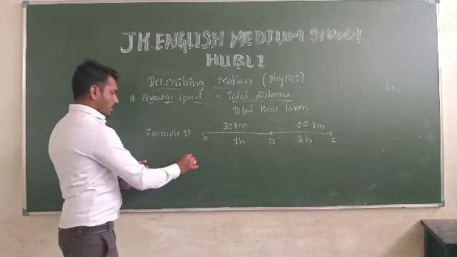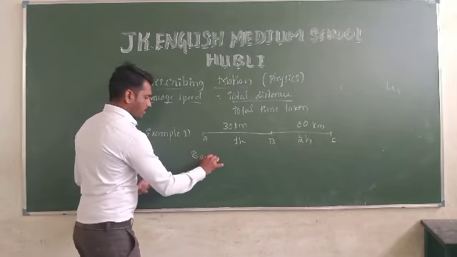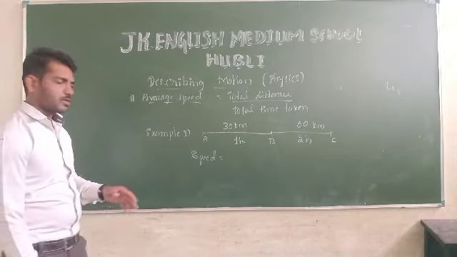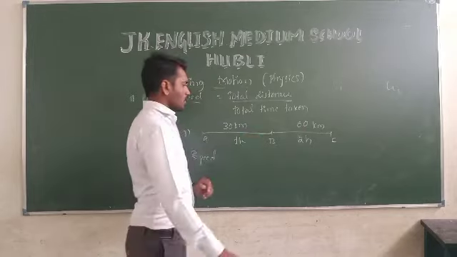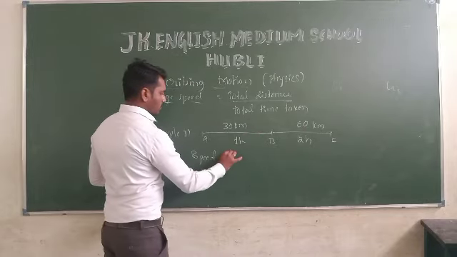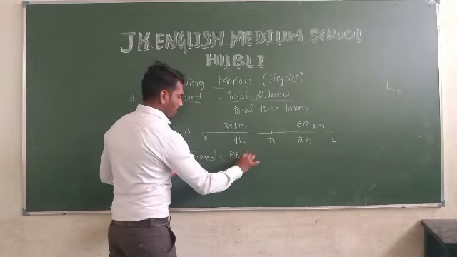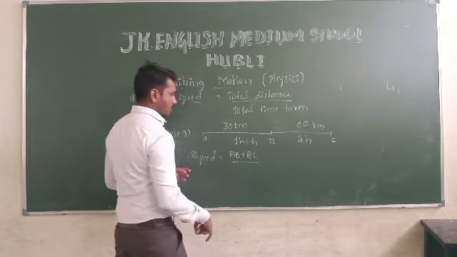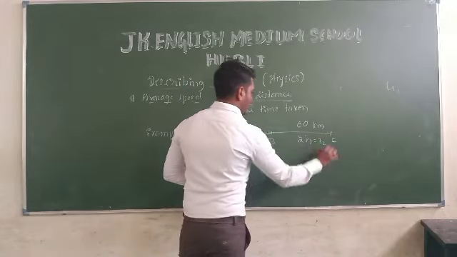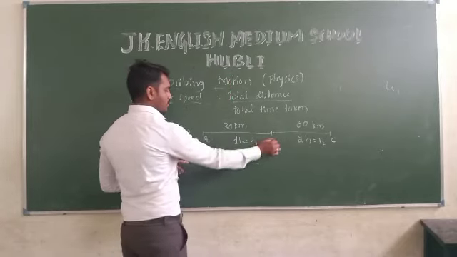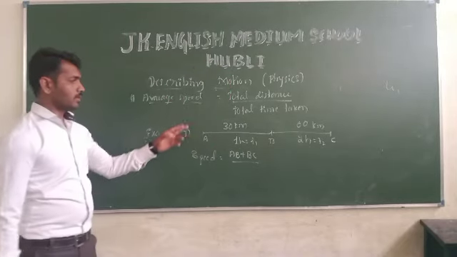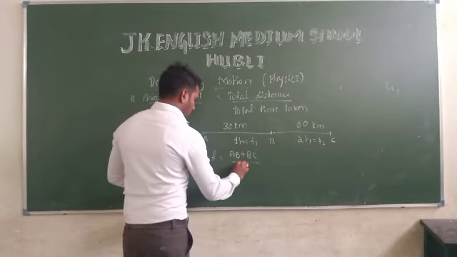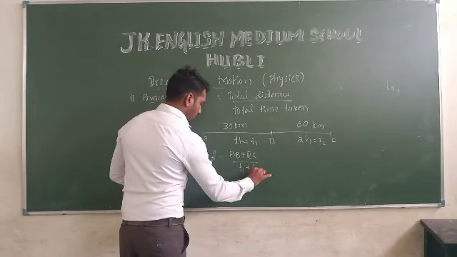First, speed is equal to the total distance divided by the total time. Total distance is how much? A to C. So while taking A to C, we should take A to B and B to C, divided by the time. This time we will consider as T1 and this time as T2. So the first distance A to B takes T1, the second distance B to C takes T2, so the total time is T1 plus T2.